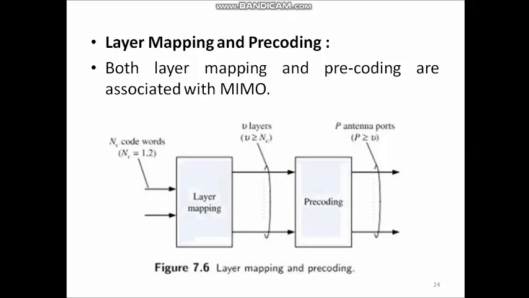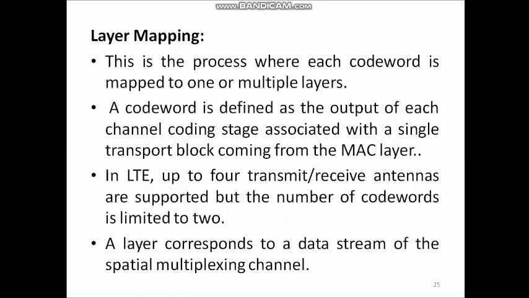The layer mapper, that means the first stage, maps NC code words to V number of spatial layers. Then in the second step, the precoder maps these V layers to P antenna ports, where P is greater than or equal to V. Layer mapping is the process where each code word is mapped to one or multiple layers.